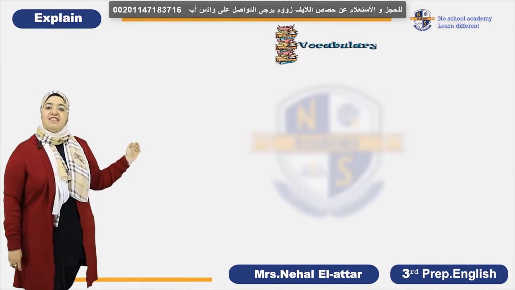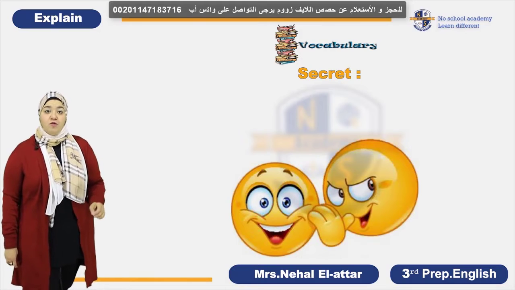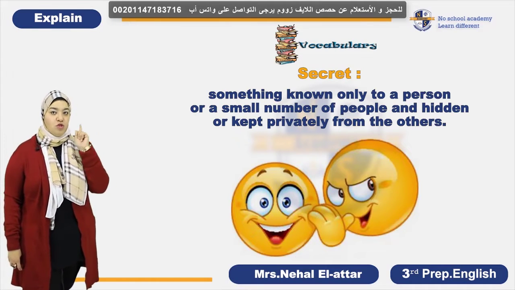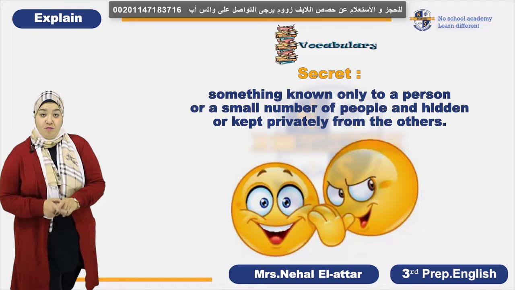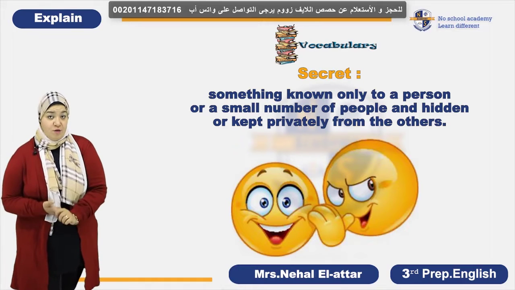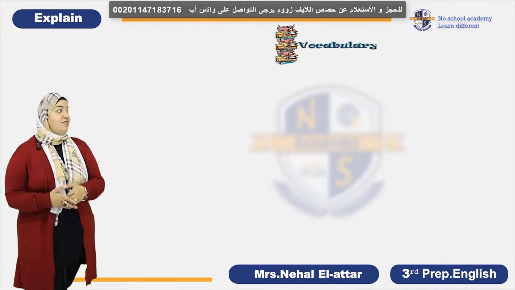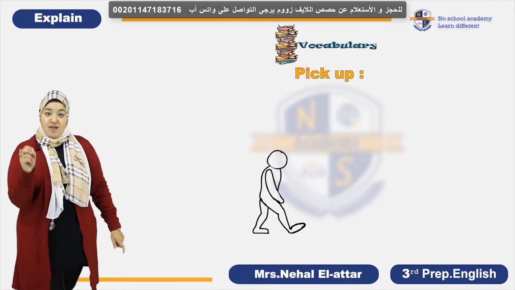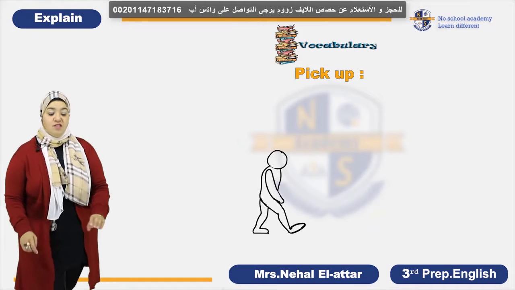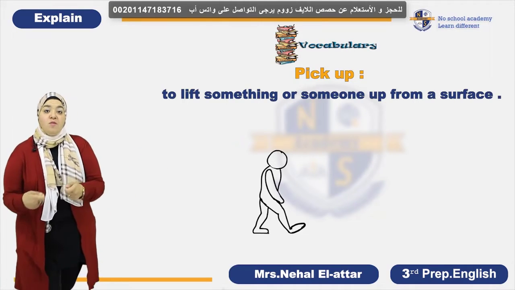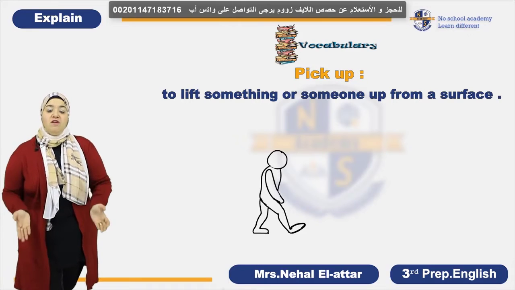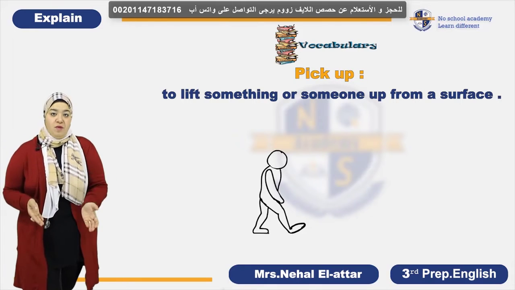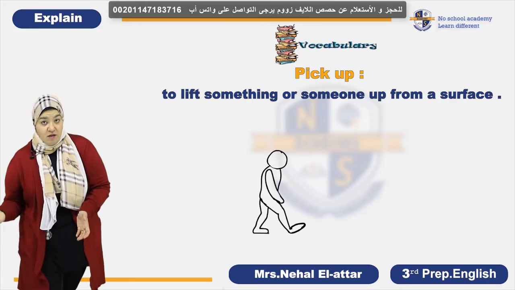The next word is secret. And a secret, of course, is something known only by just one person or a small group of people and hidden from the others. The next one is to pick up something. And as you can see in the photo, someone is lifting or getting something from the ground. So to lift a person or something is to pick him, her or it up.